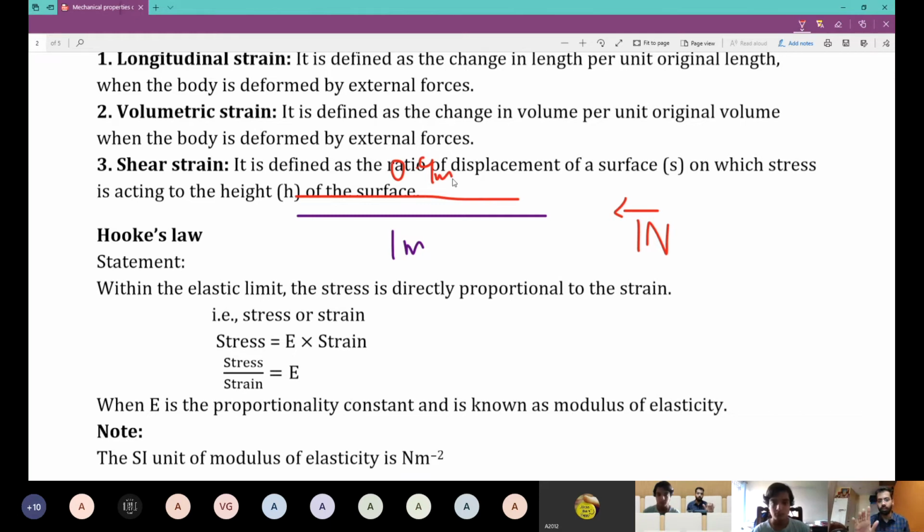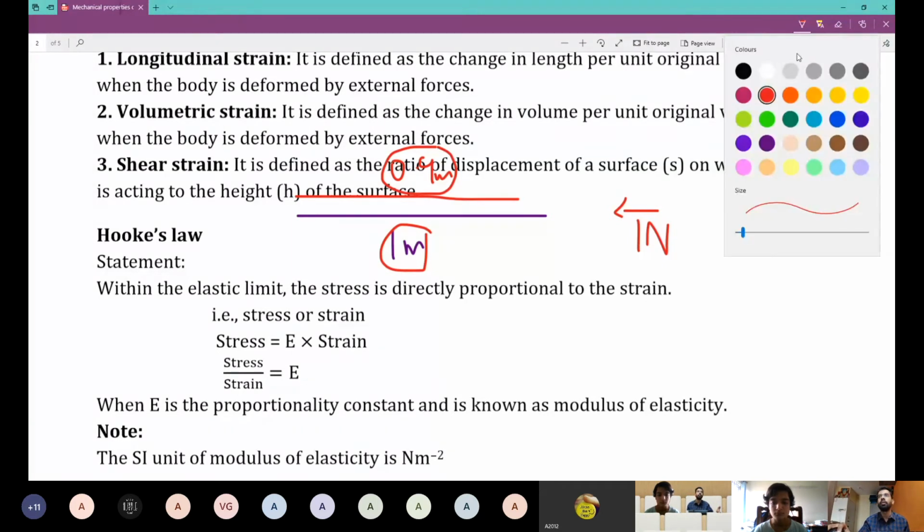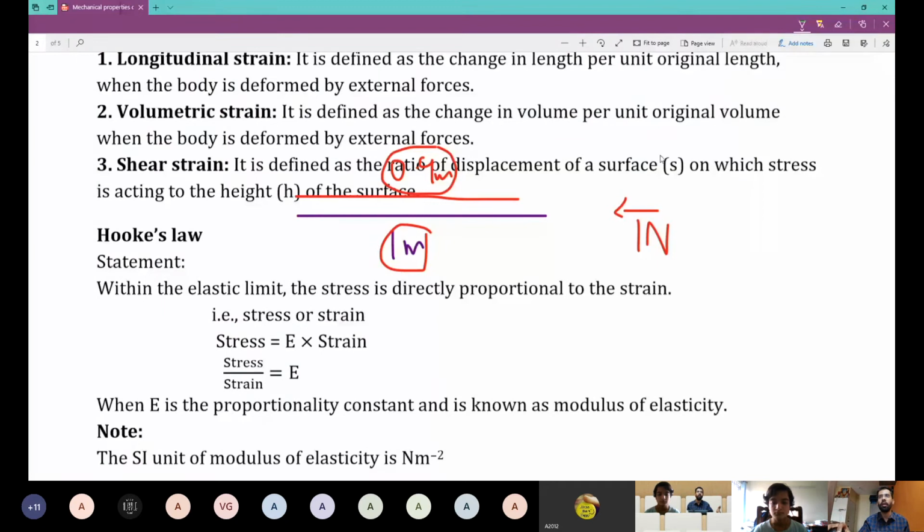This is a very simple example. It doesn't really happen. It's imagination. If I apply a force of 1 Newton, what is the change in length? It's the value 1 meter minus 0.9 meter, initial length minus final length. What's the value? 0.1 meter.